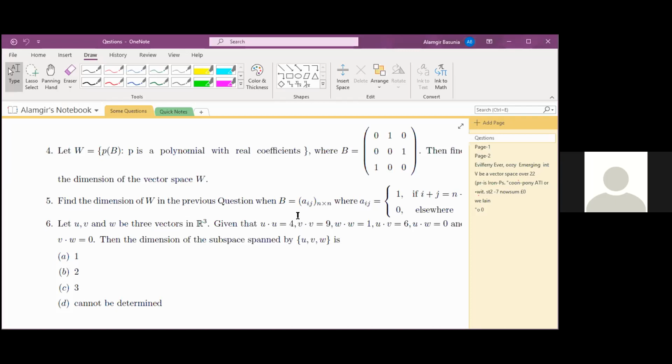If I say polynomials up to degree less than or equal to n, then what is our standard basis? In the case of polynomials over R, 1, x, x square, up to x to the power n. And here, instead of a polynomial in reals, this is just a polynomial in a matrix.